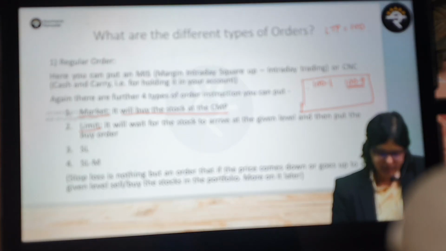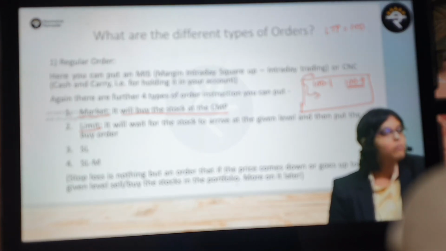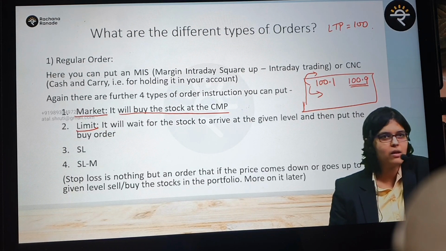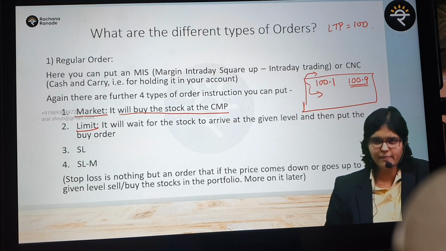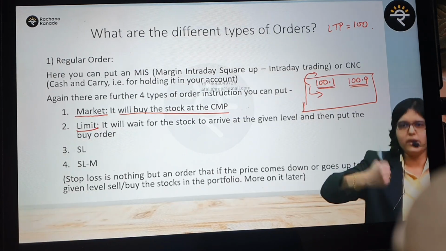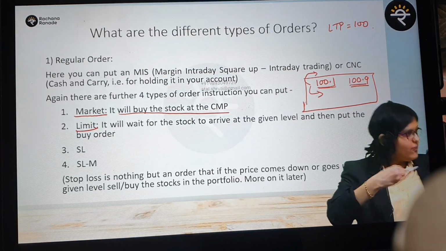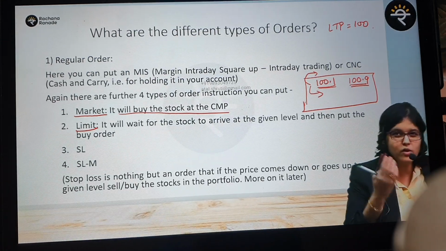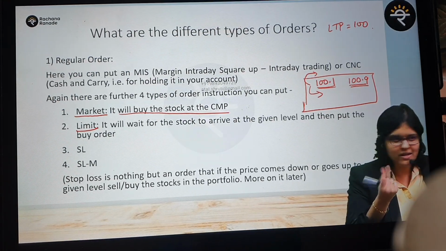Tell me, 100.8 will be below 100.1 or above 100.1? Below 100.1 or above 100.1? There should be no tension in this now. Shall I repeat my question? See, there is a buyer already standing there at 100.1. Seller is standing there at 100.9. I want to place an order at 100. What did I say? 100.8. I want to lure the seller. Only 10 paisa. Look, what do you want? Only 10 paisa down. 100.8.